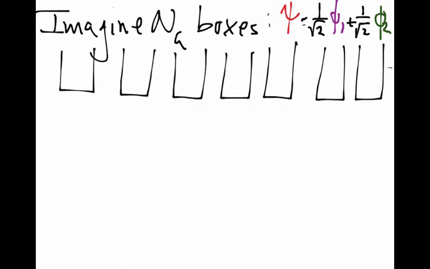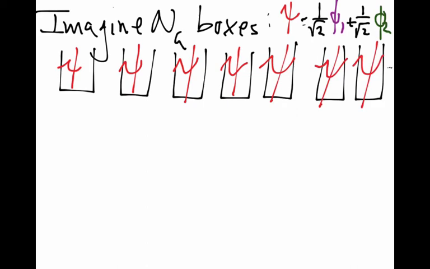I kind of give up at 7, but you know, there's a lot of them, right? And in each of these boxes, the particle is prepared in this wave function psi. And don't really worry about how you prepare it. As the instructor, I have sort of godlike qualities, and so I can just do it. Okay, it's done. We have a bunch of these composite, linear combination wave functions in these boxes.